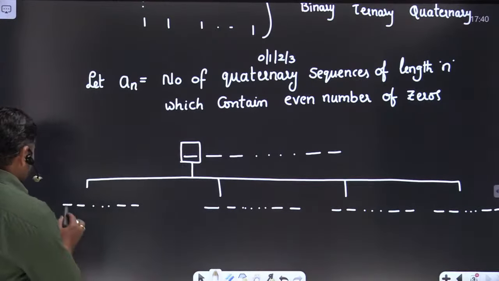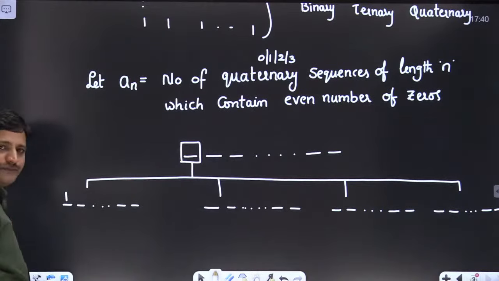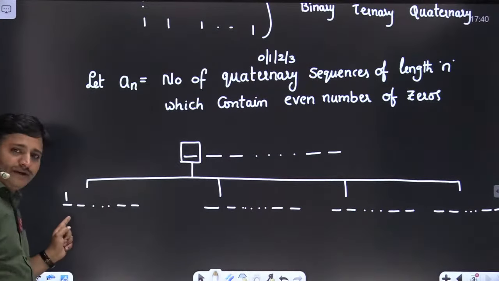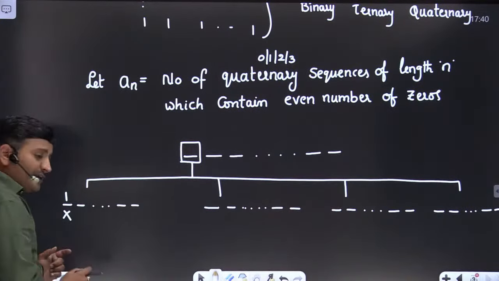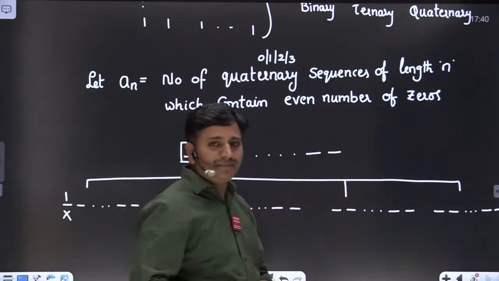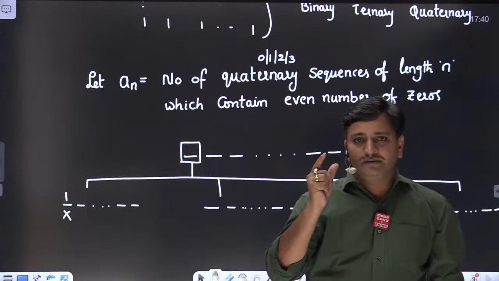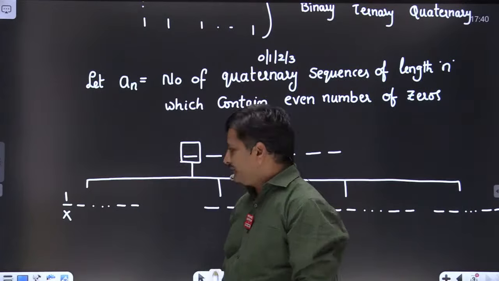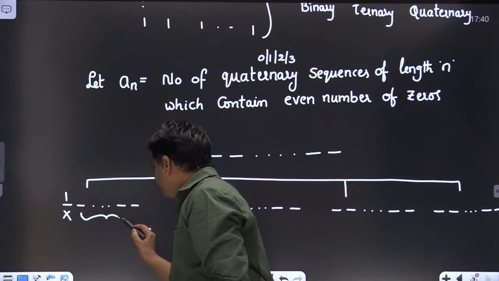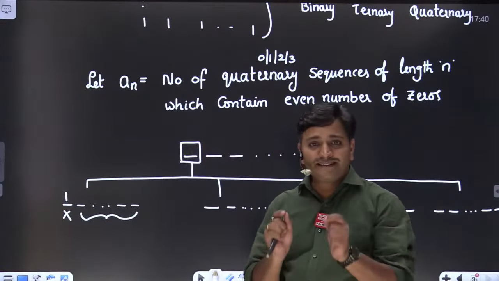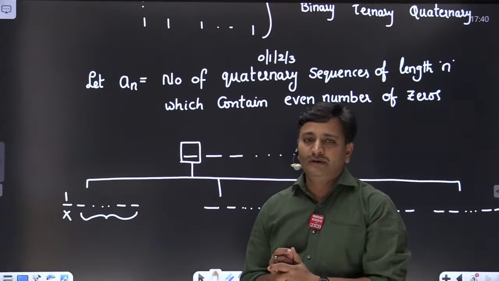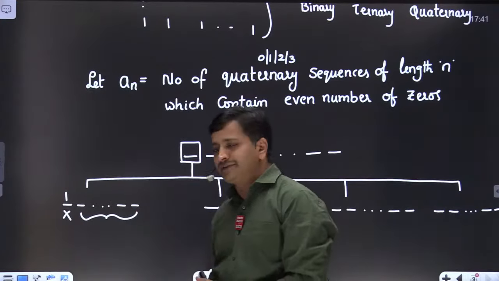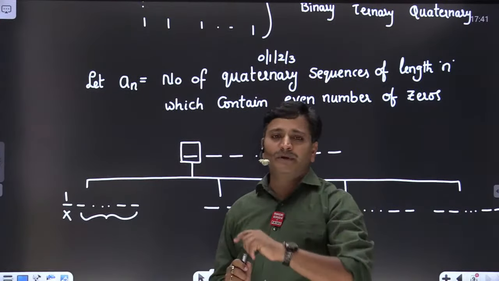Friends, suppose I place the first bit as 1. I'm expecting an even number of zeros. Now if the first bit is 1, that bit is completely wasted, we are not getting an even number of zeros. Agree or not? Okay, that bit is completely wasted here. Then what is the length of the remaining sequence? The remaining sequence length is n minus 1. From that n minus 1 sequence length, I'm expecting an even number of zeros.